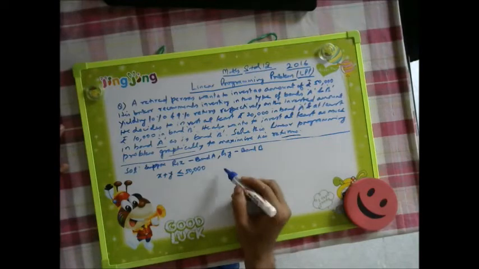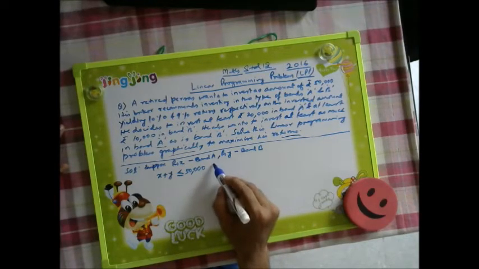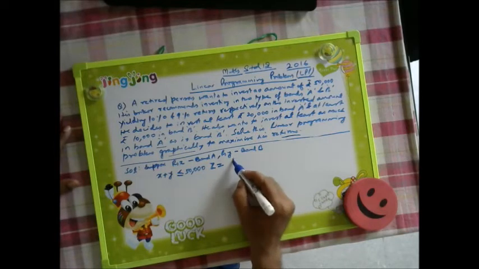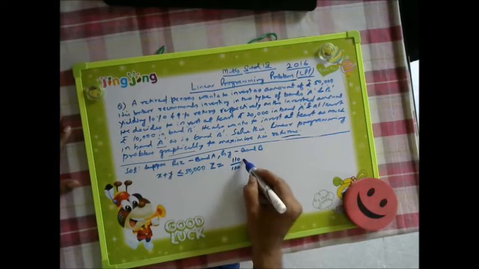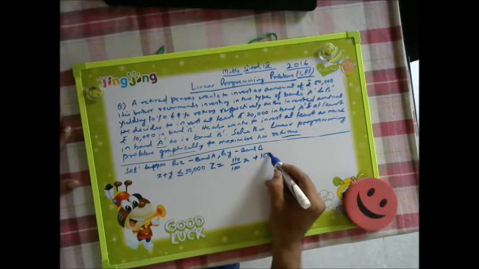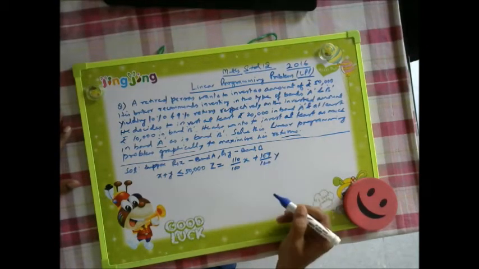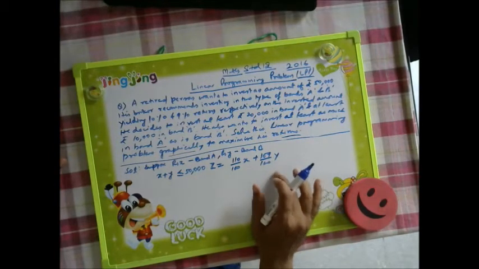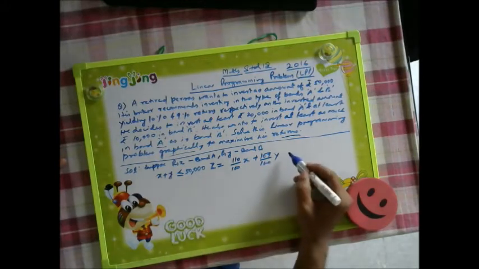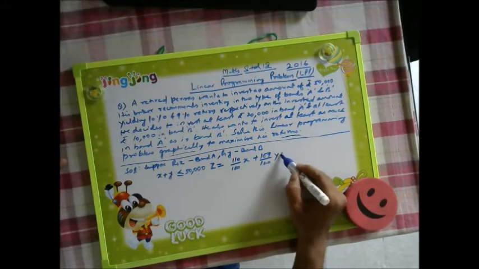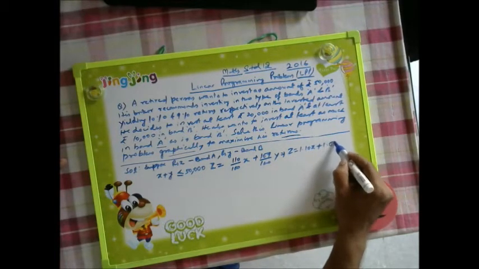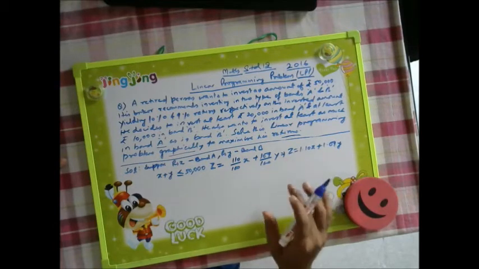So the linear programming problem Z, which has to be maximized, will be 110% of X plus 109% of Y. This Z can further be written as Z equals 1.10X plus 1.09Y. This is our problem.